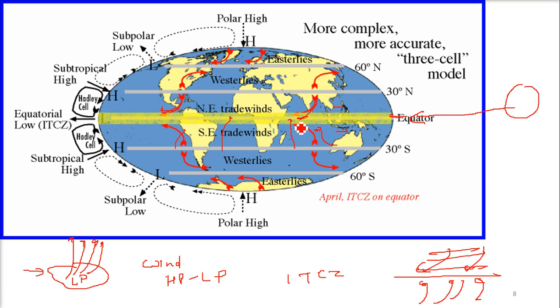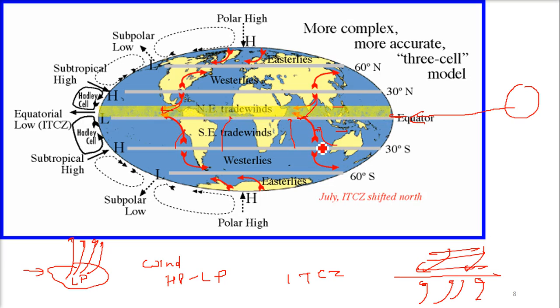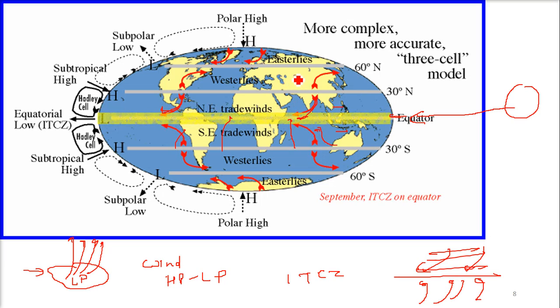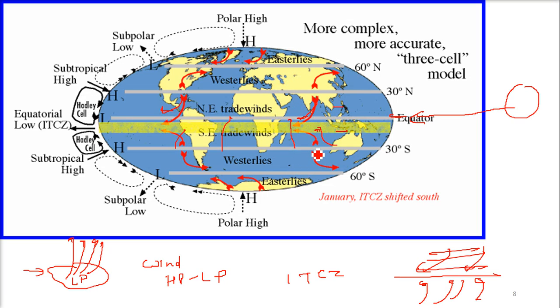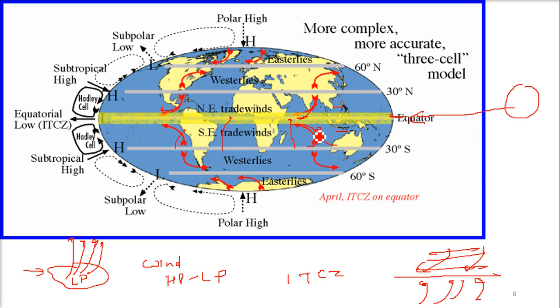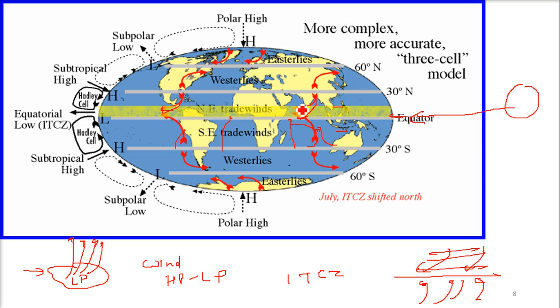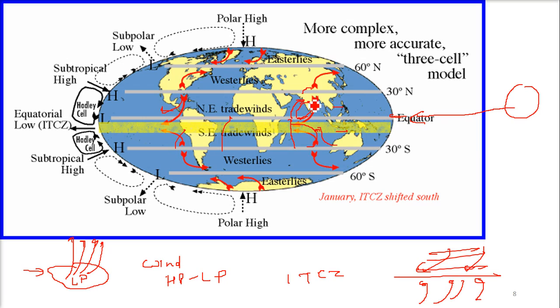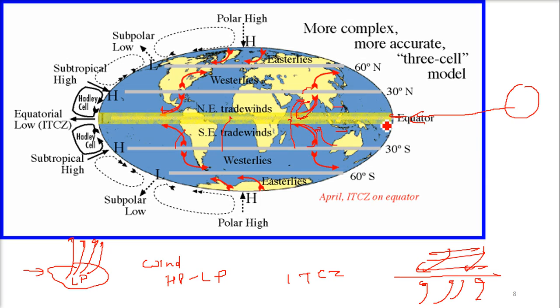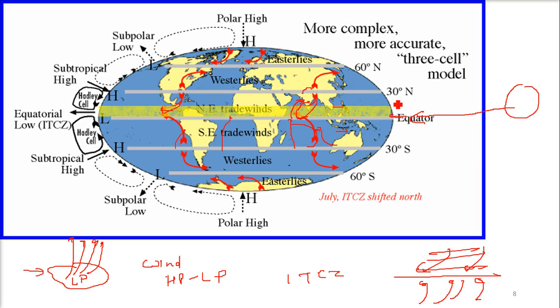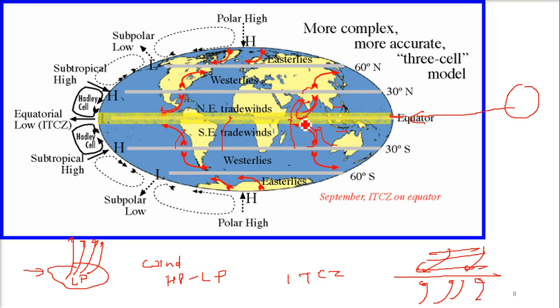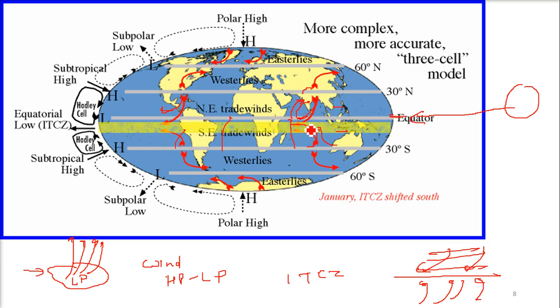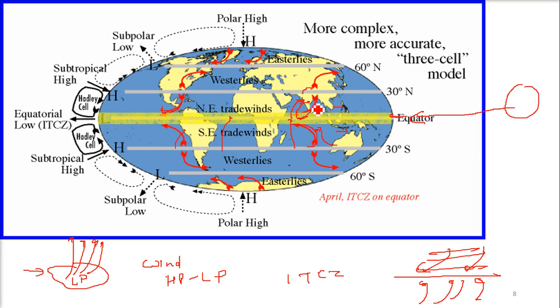But there is a Coriolis law. The Coriolis law says whenever the trade winds change the pole, this is northern pole, this is southern pole, they change their direction. So these winds which are coming here, when they go up, they change their direction, because here we have the ITCZ. This is moving from the equator up and down. So we have this ITCZ changing, and therefore these trade winds are also changing because of the pressure areas.